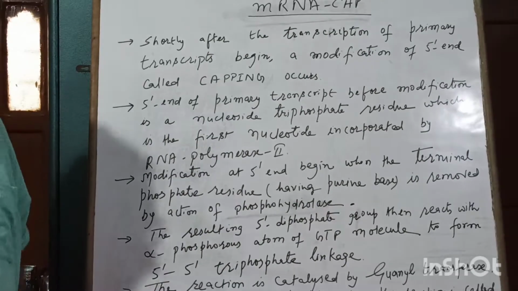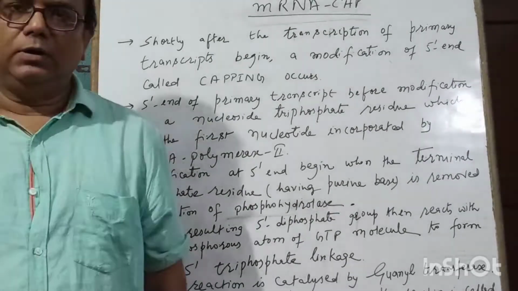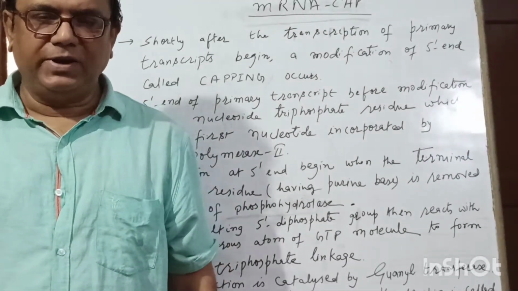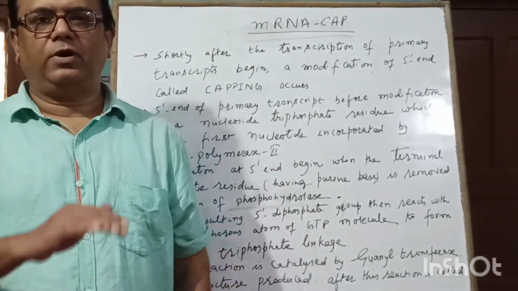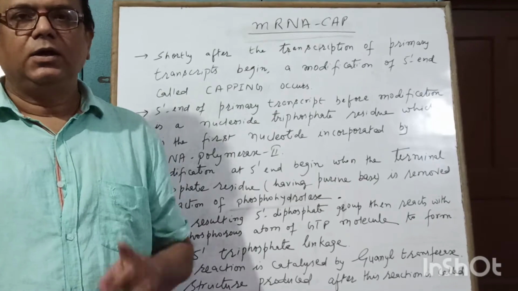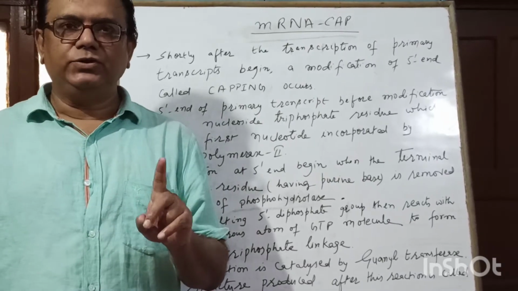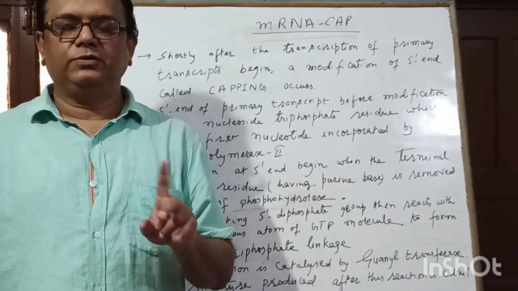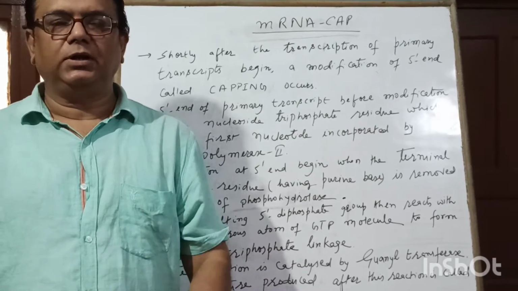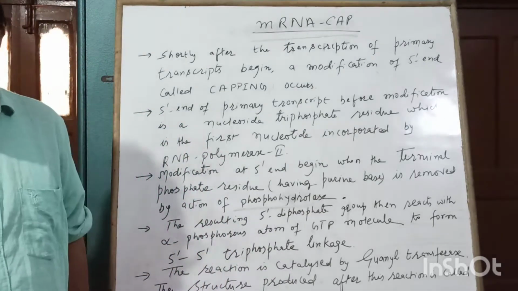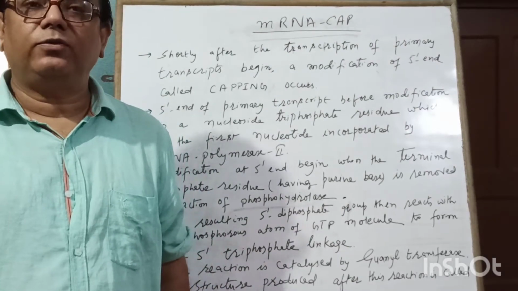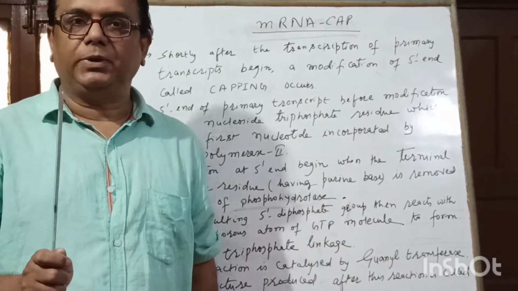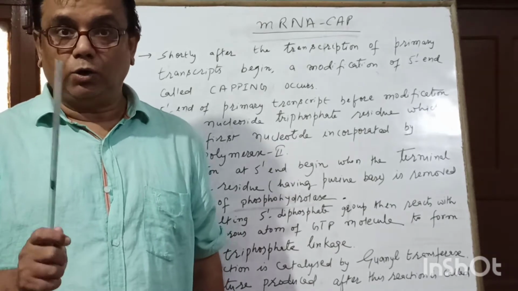Now let us mention one thing: once the transcription starts, the first nucleotide which is incorporated in the mRNA is a nucleoside triphosphate having a purine base. It can be adenine, it can be guanine.